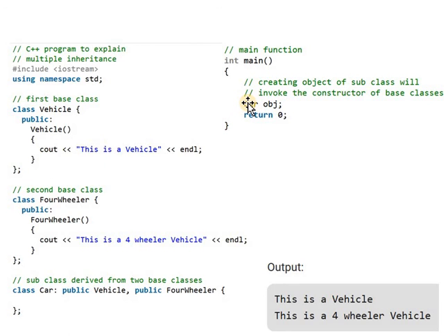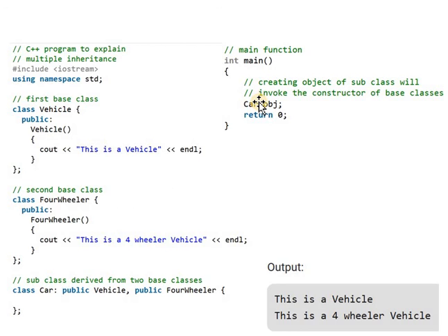When we create the object for class car, it automatically calls the constructors of the base classes, because inheritance provides the facility of code reuse.